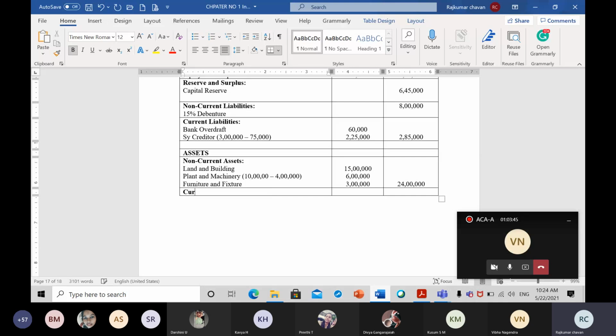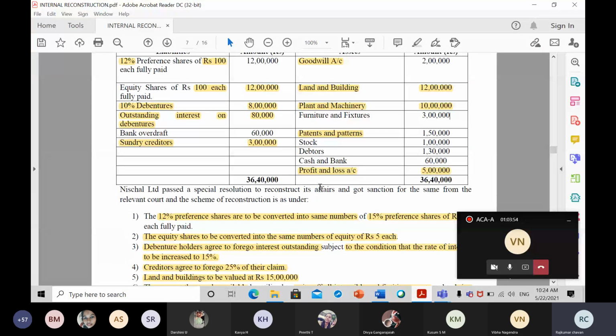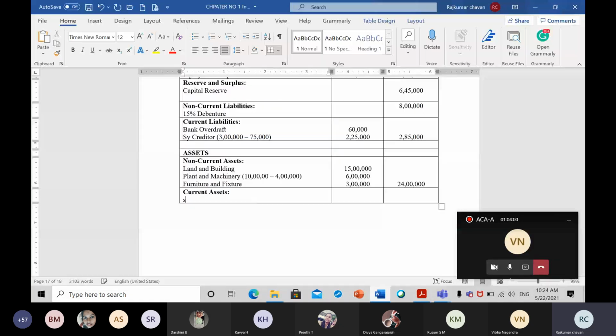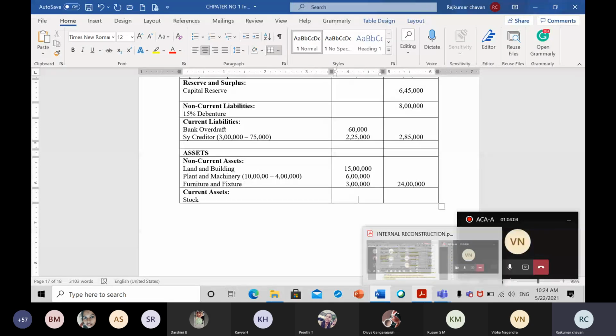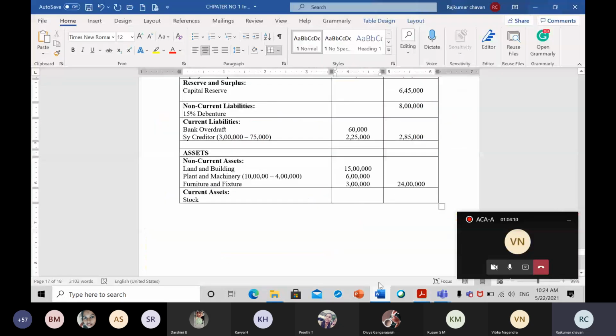Okay, now let us move on to the next item, that is nothing but current assets. So we have three current assets in our balance sheet: stock, debtors, and cash. Okay, so let us write the first item. We have not done any adjustment related to stock, so we are going to show the same stock, right? So the stock amount is how much? 1 lakh rupees. So stock is 1 lakh rupees.